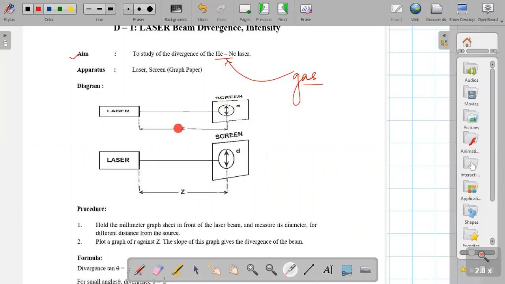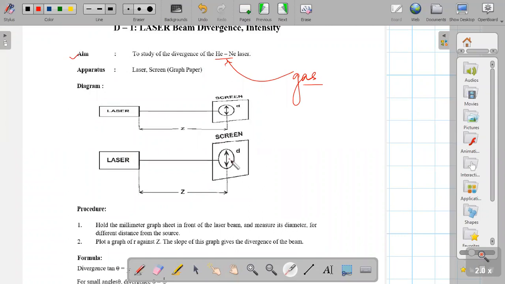And here is the distance between laser and screen. Here small d is the diameter of the laser spot. ये देखो इधर दिख रहा है ना laser spot, जैसे red color का. Similarly here you will get it. Switch on this laser. First adjust 50 centimeter from this laser source to the graph.